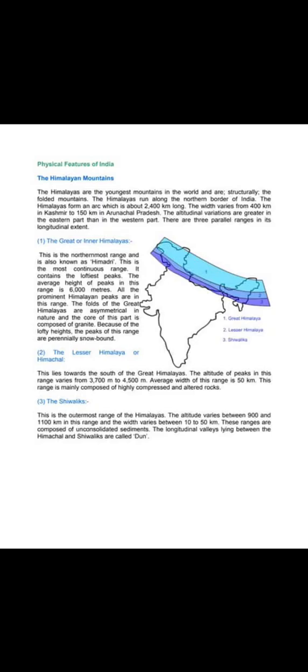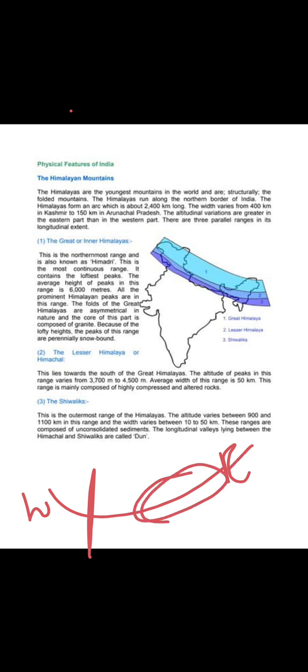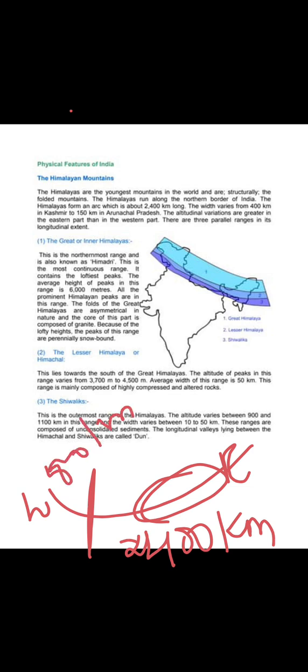Now it is time to discuss the three ranges of the Himalayas. Just now I cleared what the overall length of the Himalayas from west to east is, what the width in the west is, and what the width in the central and eastern region is. Once more we'll recall that: the overall length of the Himalayas is 2400 kilometers, with a width of 500 kilometers in the west, and 200 kilometers in the eastern and central region.